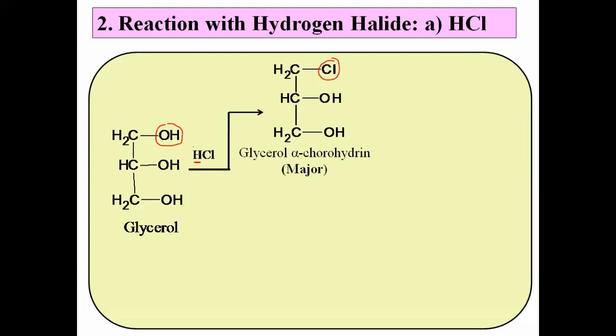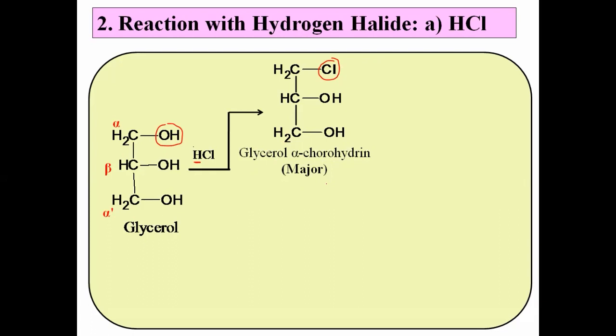Alpha means, actually suppose that primary carbon is alpha, then secondary is the beta, and again there is a primary carbon, this is alpha dash, means primary carbons are named as the alpha and alpha dash, and secondary carbon is the beta. Now here OH group from the primary carbon is replaced by chlorine, and there is a formation of glycerol alpha chlorohydrin as a major product.